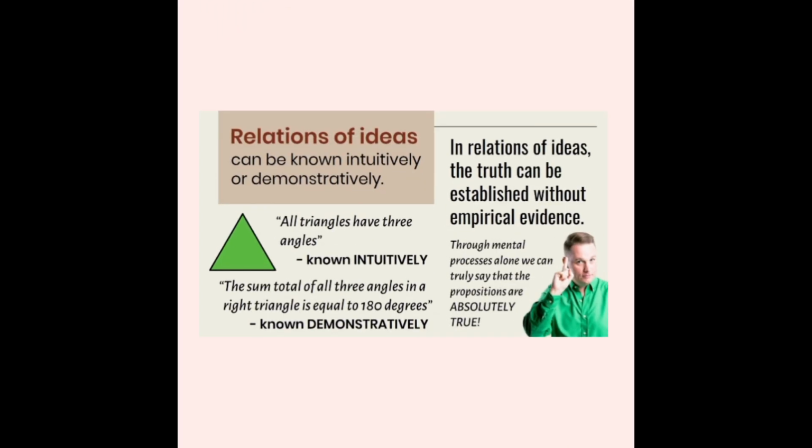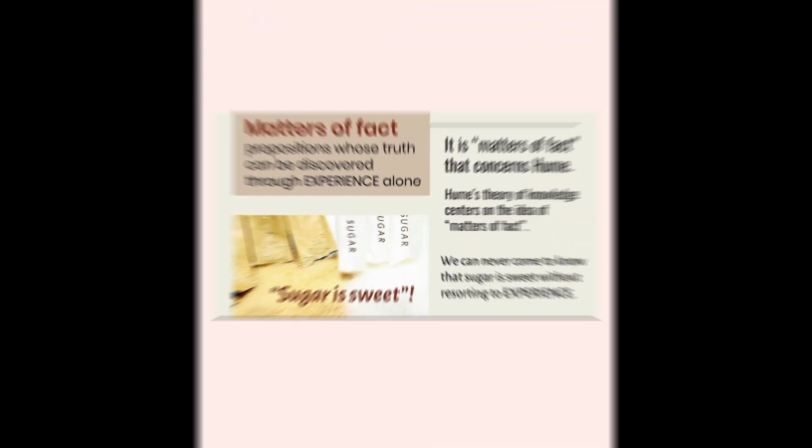Then, relations of ideas can be known intuitively or demonstratively. All triangles have three angles, known intuitively. The sum total of all three angles in a right triangle is equal to 180 degrees, known demonstratively. In relations of ideas, the truth can be established without empirical evidence. Through mental processes alone, we can truly say that the propositions are absolutely true.